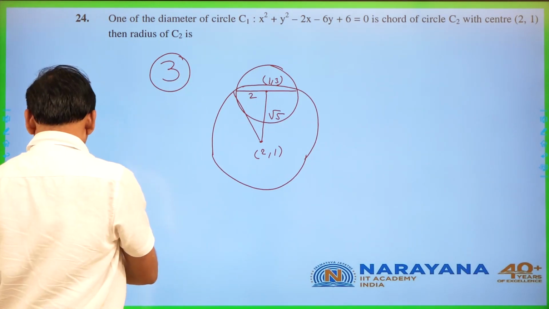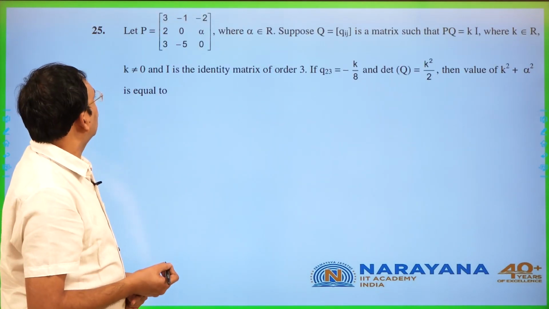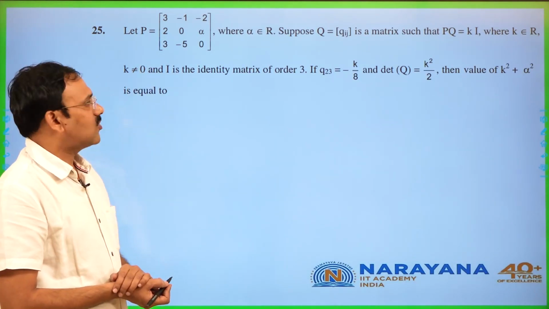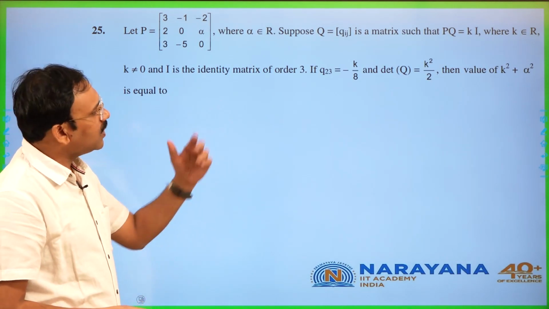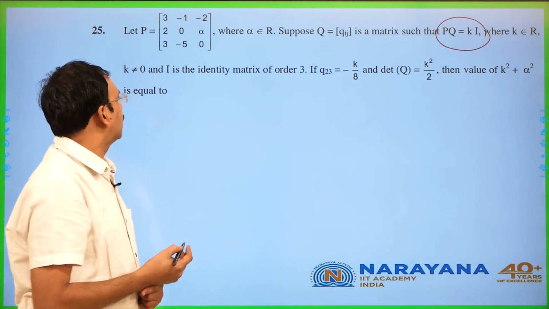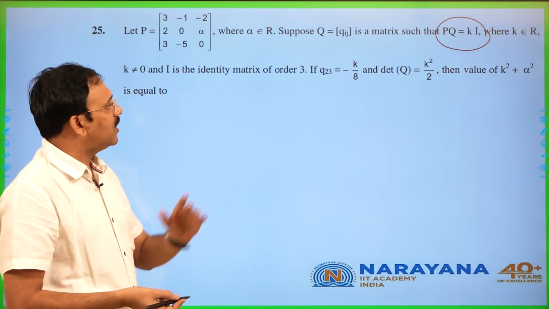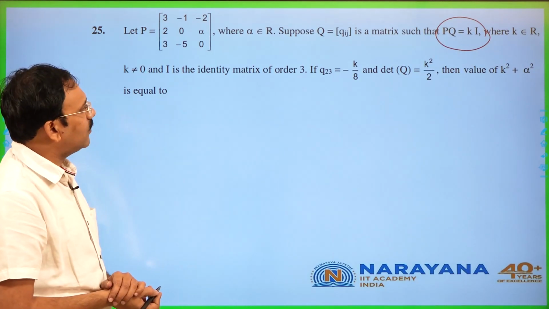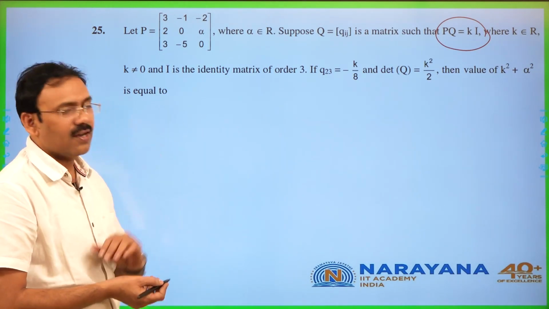Then the next one is a little lengthy problem. P is given, a 3 by 3 matrix. Q is another matrix given, PQ is equal to KI, where K is a real number. Now the (2,3) element of Q, Q23, is given as K by 8. To find K square plus alpha square, we need to find K and alpha.